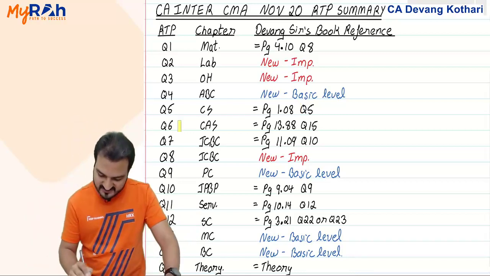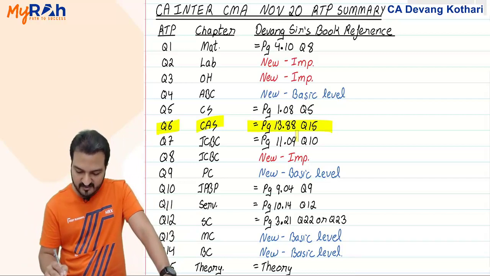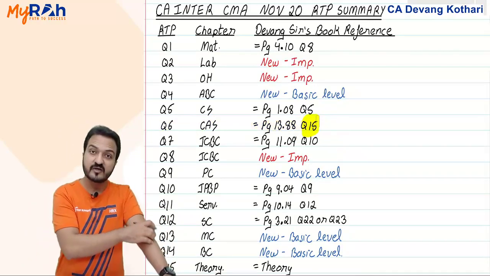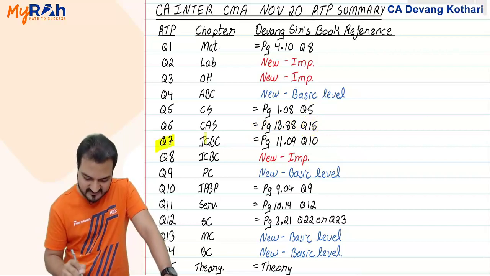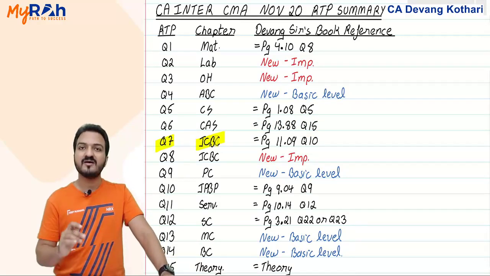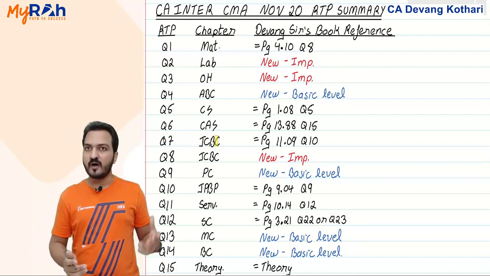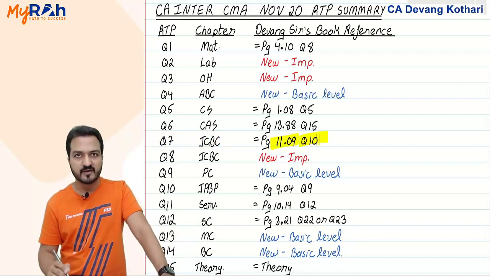Question 6, cost accounting system, again comes from my book, page 13.88, question number 15. It is about reconciling costing profit and financial profit. Question 7 is about job costing, batch costing, that is about economic batch quantity, something like EOQ. Again, that comes directly from my book, page 11.09, question number 10.